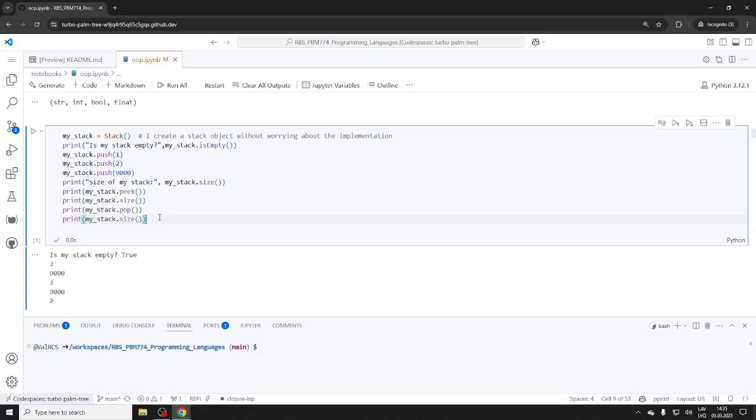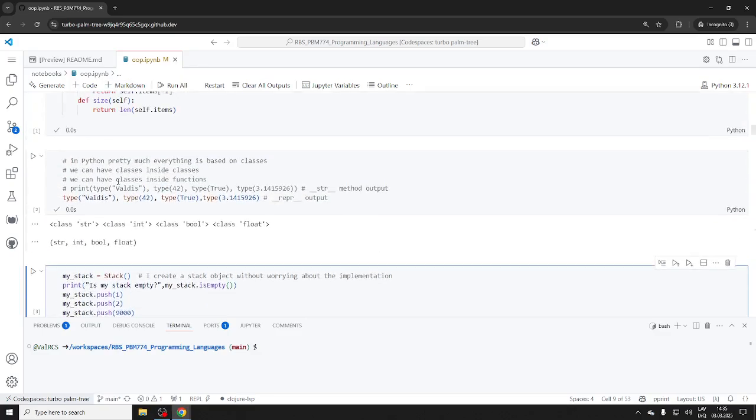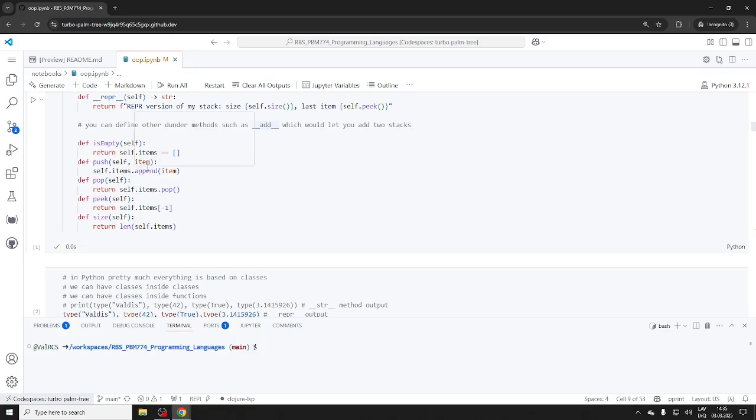So let's define the idea of adding two stacks. Again, a brief reminder of the idea of a stack: you're not supposed to know what's inside. You only see the top. Last in, first out. So a stack of plates or stack of books or stack of cards. Again, the implementation could be done in some other way.